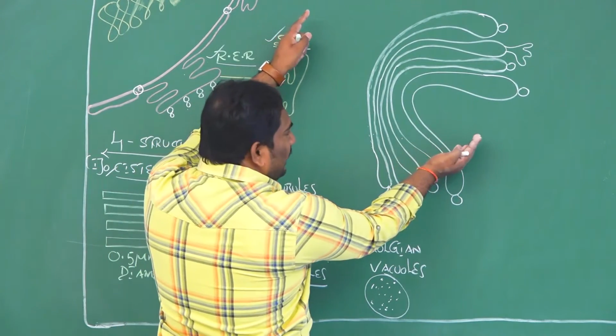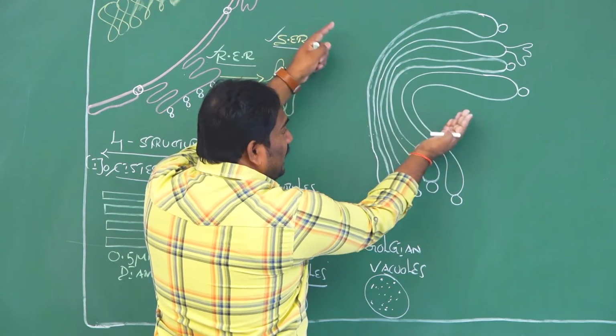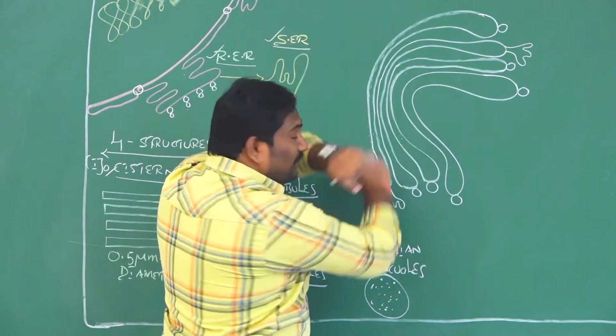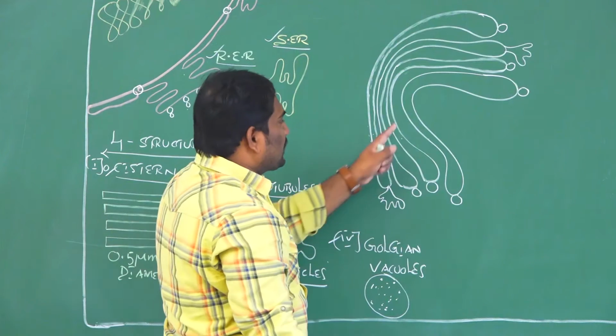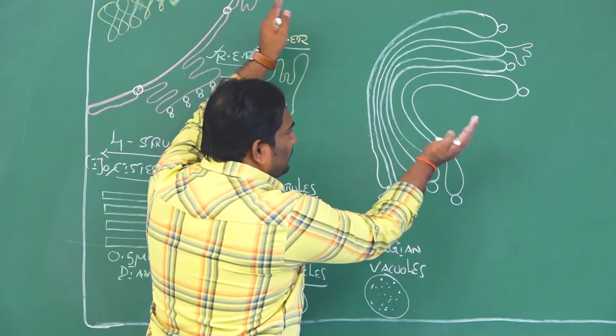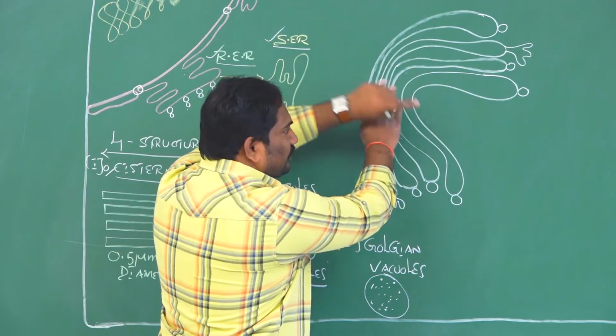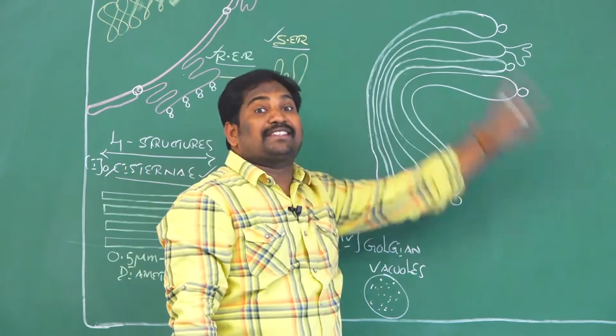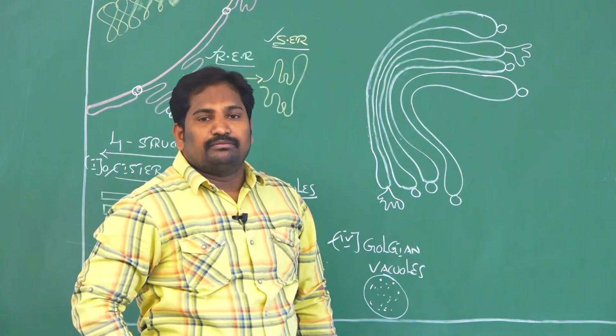These cisternae are arranged concentrically, interconnected to each other. Concentric means very close to each other. These 4 to 8 cisternae are arranged very near to the nucleus. It is a darkly stained or highly colored cell organelle.